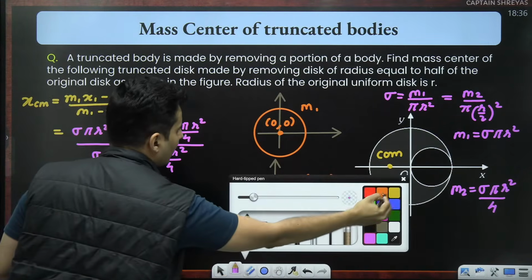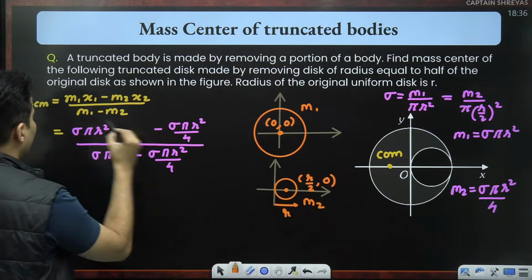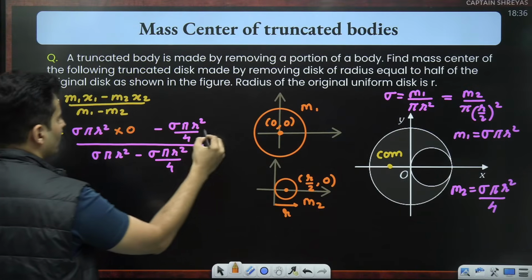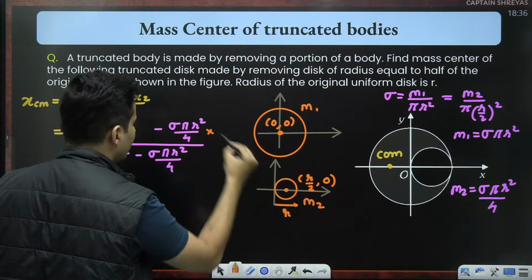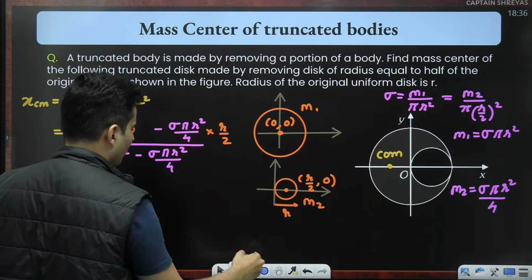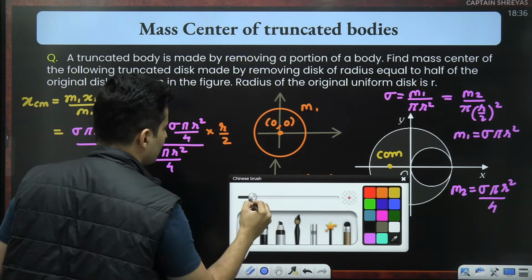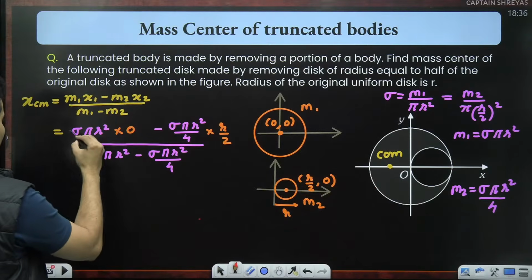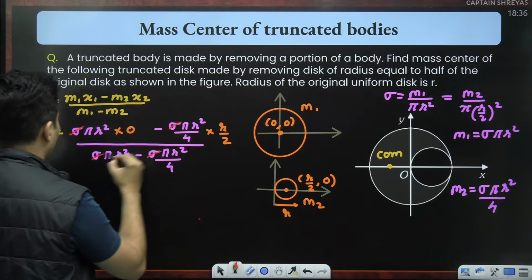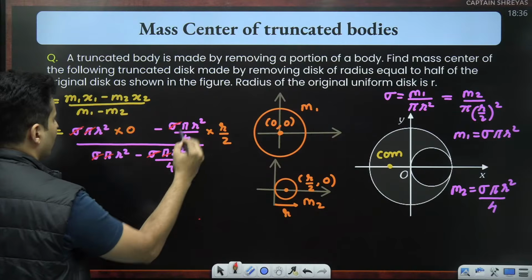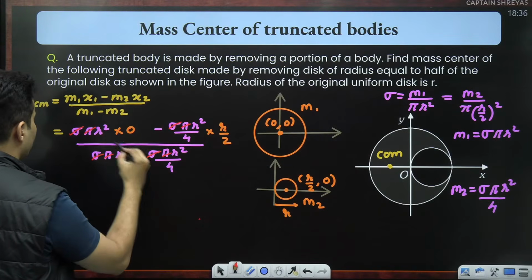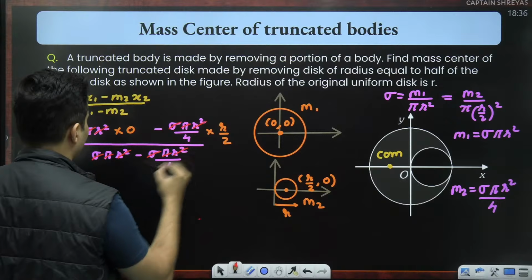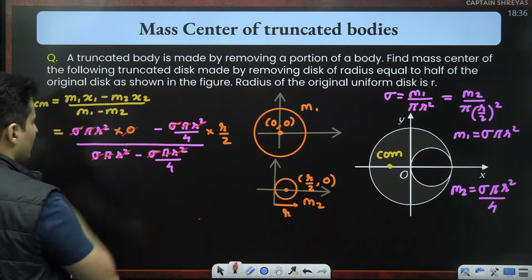Now substitute the coordinates. The first coordinate is basically big fat 0. The second coordinate is nothing but r by 2. Again, a lot of things just get cancelled out. Like for example, sigma, pi, r square. This is just 0, so just forget this.